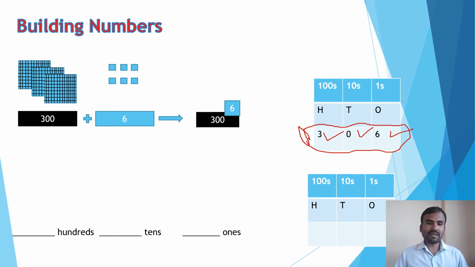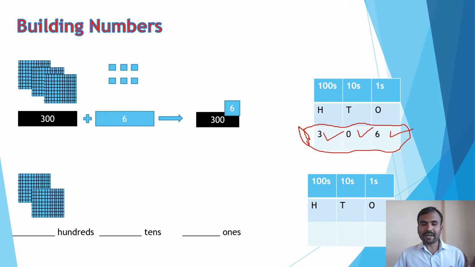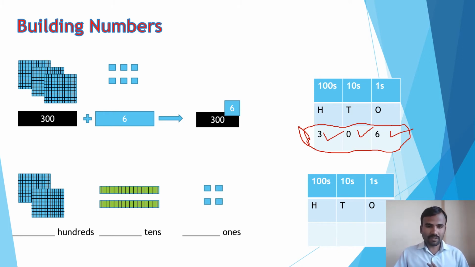And now dear children, can you guess the next one? Here we have 2 hundreds, we have two tens, and we have four ones. Can you see this? Now can you tell me which number will form?